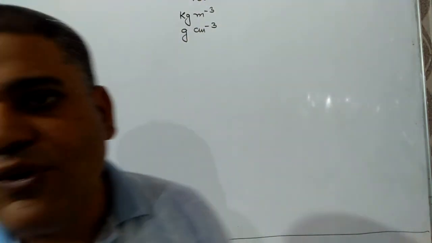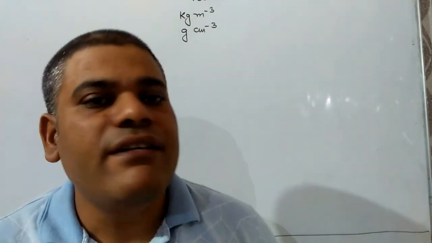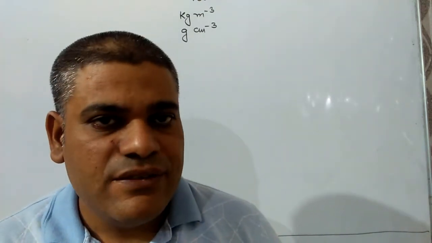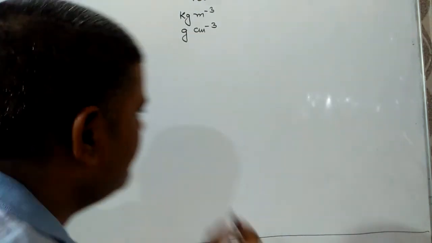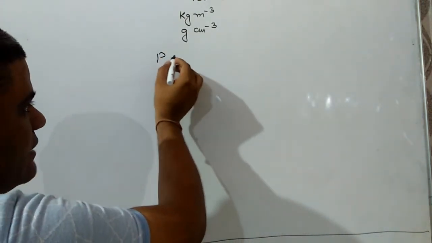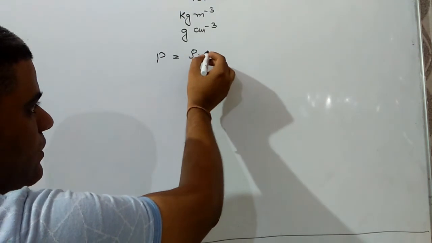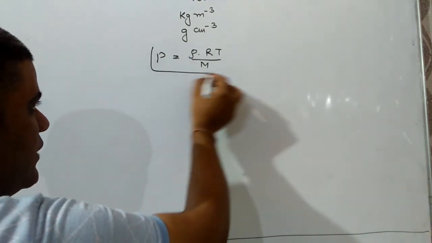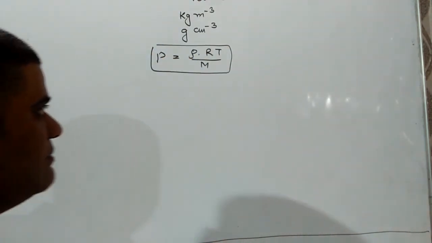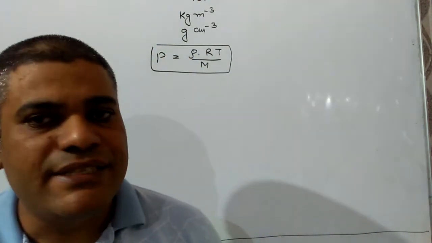But for gases, we have to relate the density of the gas with pressure, and that relation might be pressure is equal to rho into RT upon capital M. There might be numerical and derivation of this.